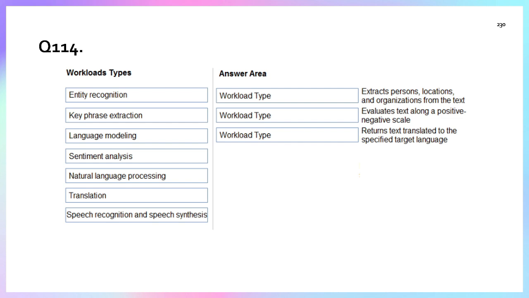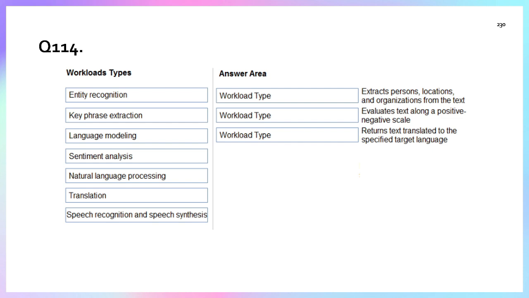Here we have a confusion, either entity recognition or key phrase extraction. But it's asking about person, location, and organization that we need to extract. So simply, we know entity recognition is the best suit. For statement one, entity recognition is the answer.